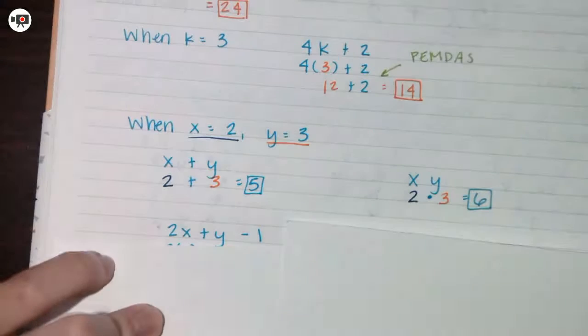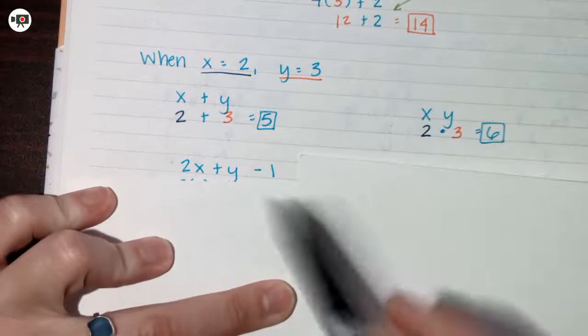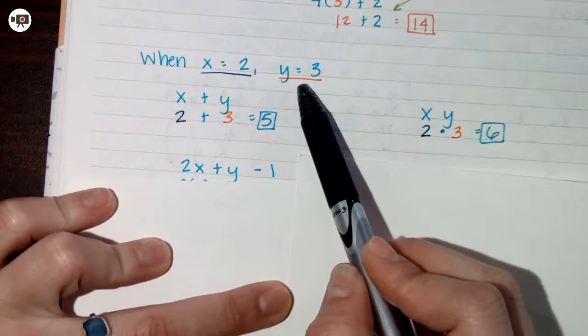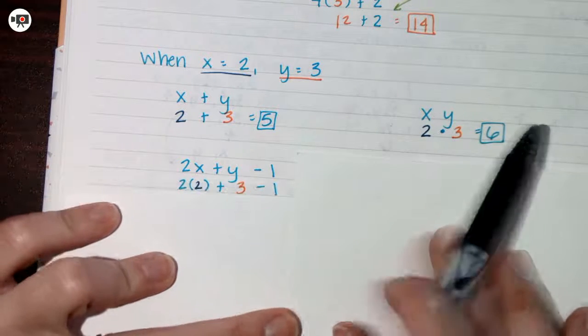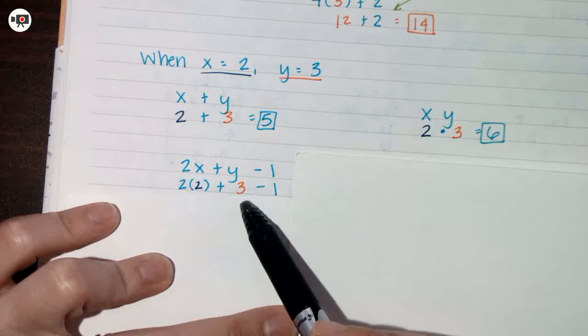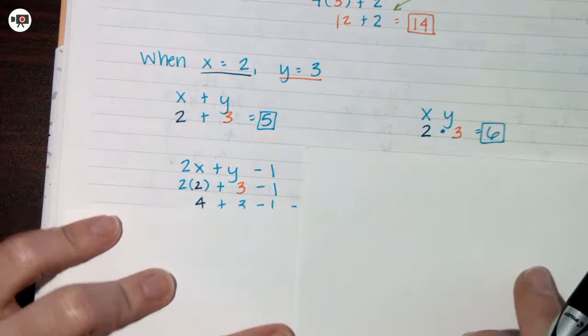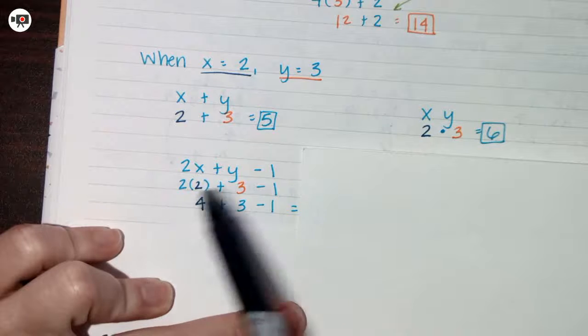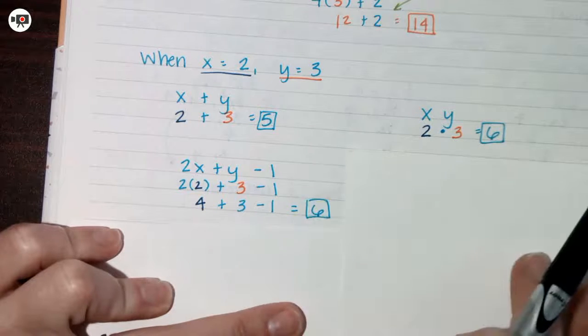Here's a little bit more complicated. 2x plus y minus 1. Still, x is 2 and y is 3. So 2 times 2 plus 3 minus 1. Following order of operations, 4 plus 3 minus 1. 4 plus 3 is 7, minus 1 is 6.